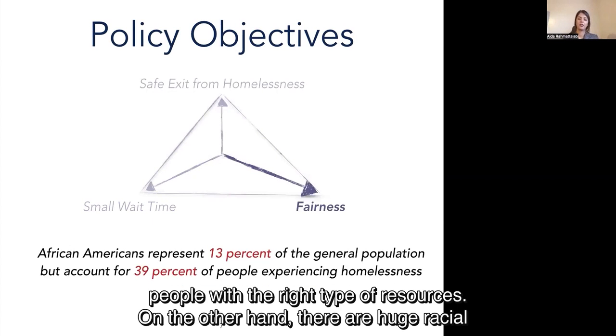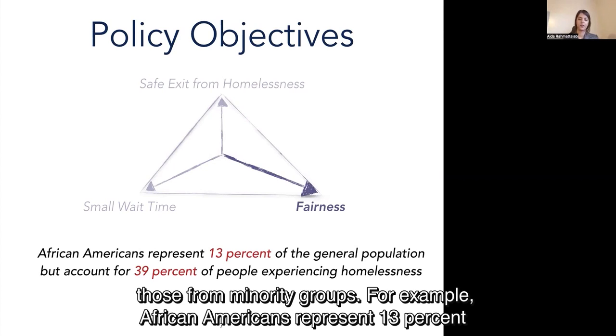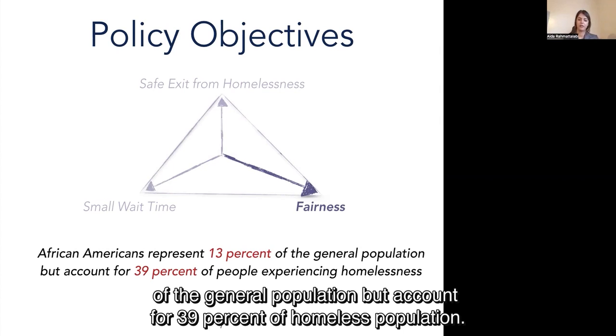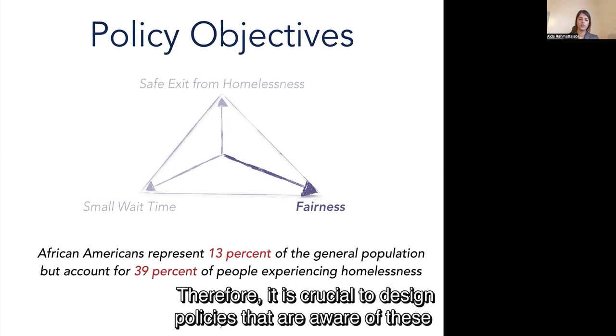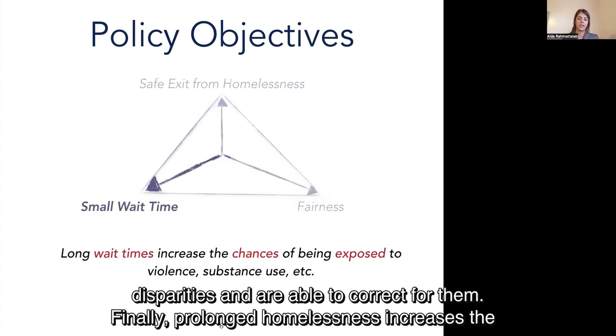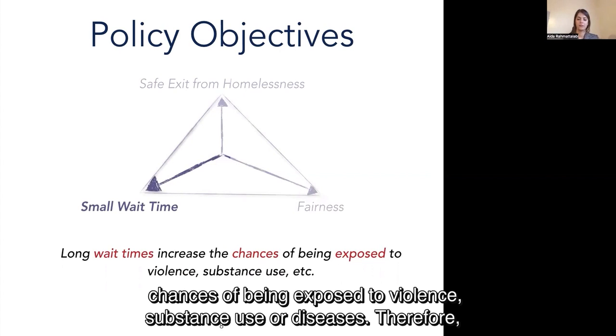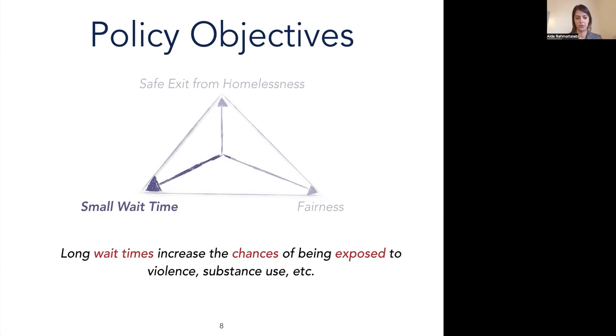On the other hand, there are huge racial disparities, as I mentioned, in the current state of homelessness, and this disproportionately affects those from minority groups. For example, African Americans represent 30% of the general population, but account for 39% of the homeless population. Therefore, it is crucial to design policies that are aware of these disparities and are able to correct for them. Finally, prolonged homelessness increases the chances of being exposed to violence, substance use, or diseases, and therefore it is important to help these individuals leave homelessness as soon as possible.